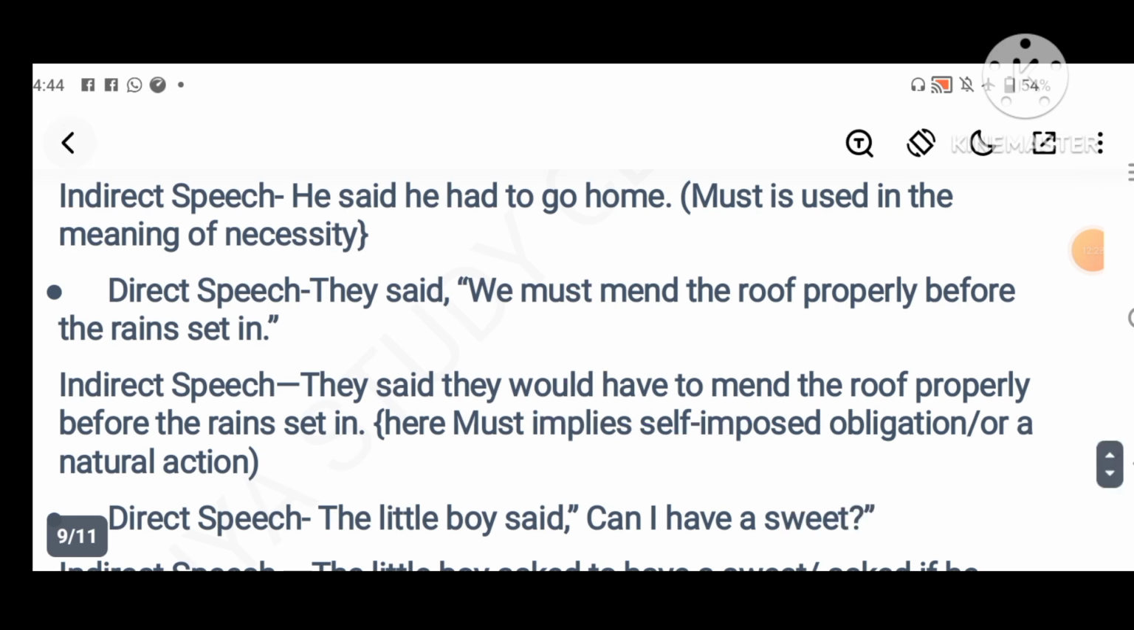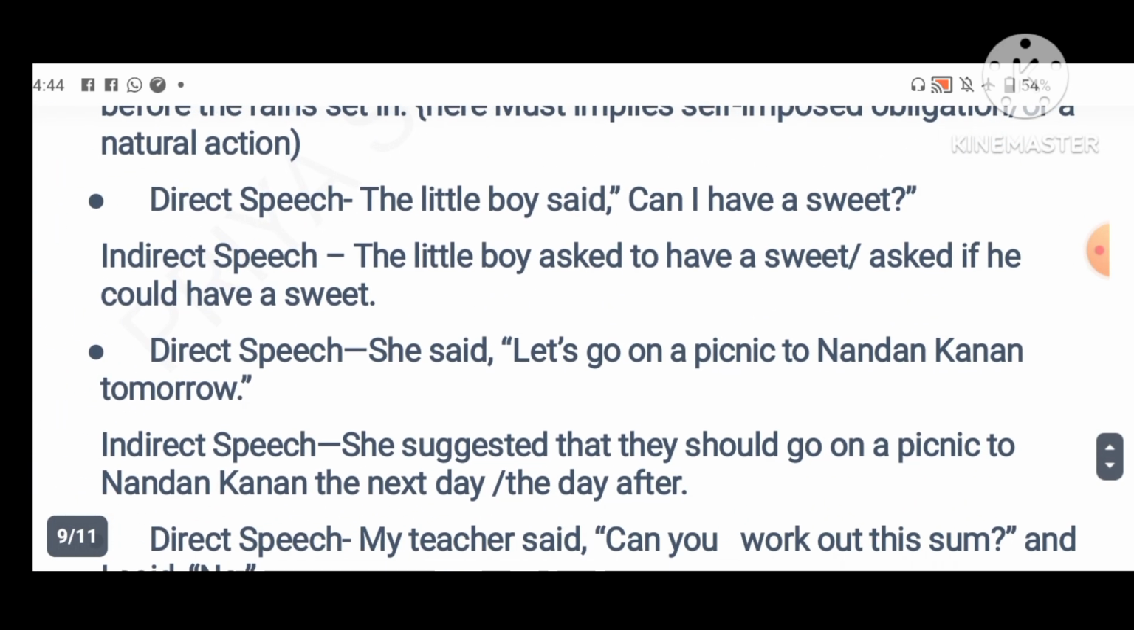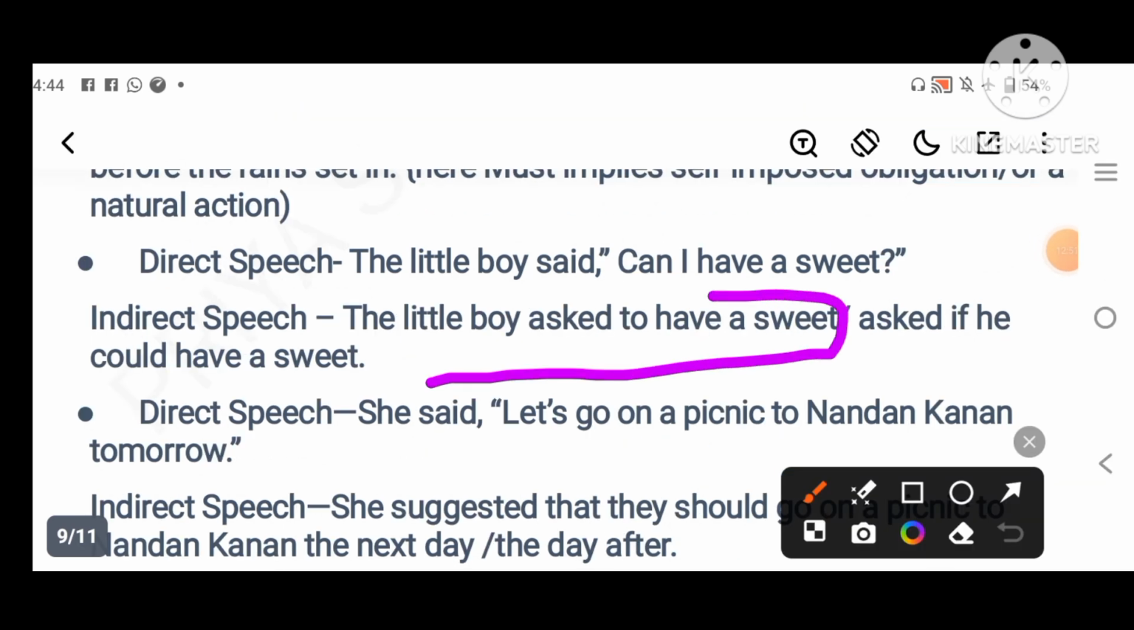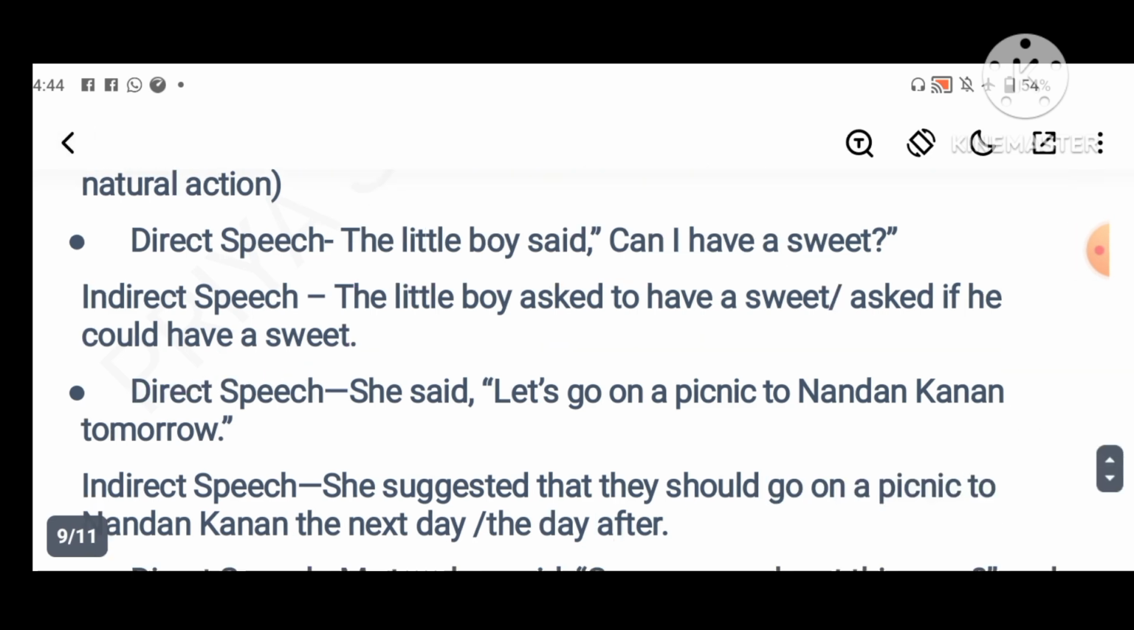Okay, I think all of you understood, my dear students. Then the little boy said, can I have a sweet? This is also a modal. Then how can I convert this? The little boy asked to have a sweet. This is also one type of answer. Since the sentence has a modal and can, we use if or whether. The little boy asked if he could have a sweet. We use if to convert such sentences.